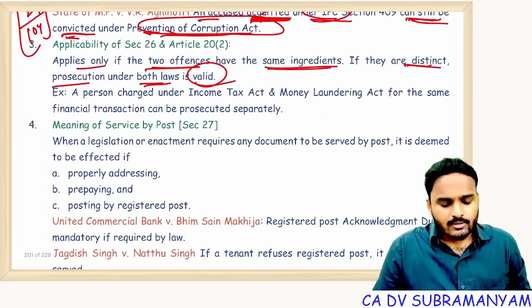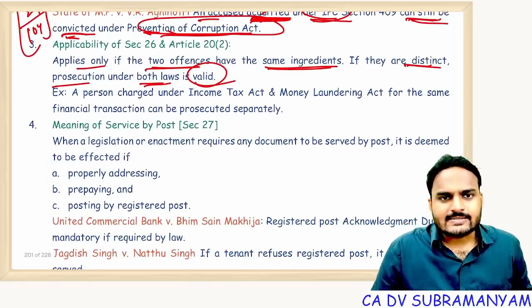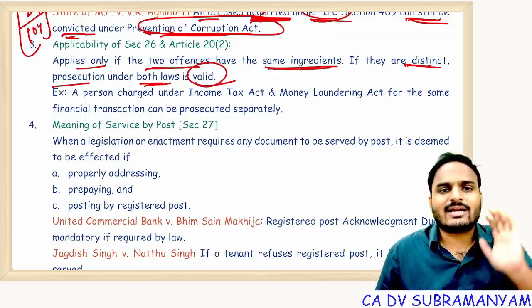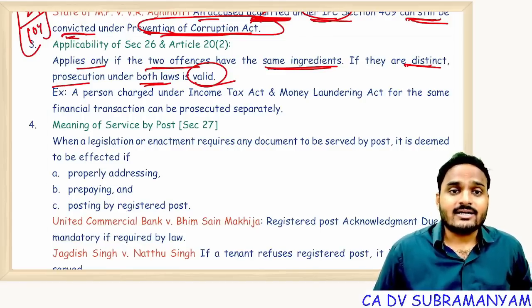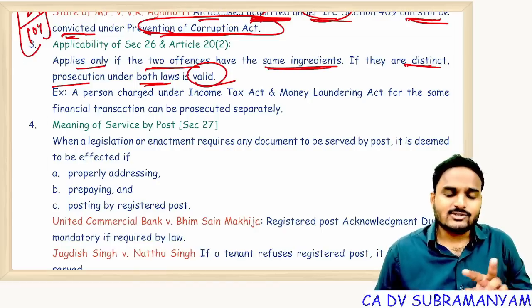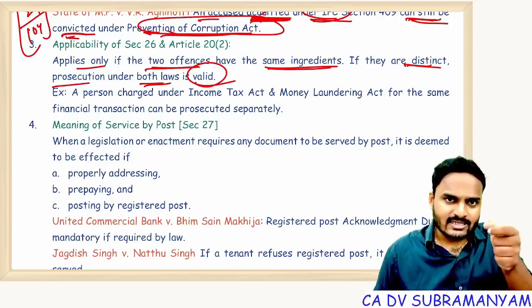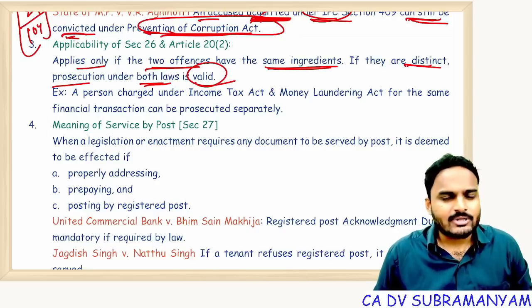Suppose I didn't pay tax. I created some black money. Through Hawala, I transferred that money to other countries. Now, I did two offenses: one is non-payment of taxes, the other is Hawala. So, two different offenses, the Income Tax Act applicable, the Money Laundering Act applicable. Accordingly, I get punishment separately.